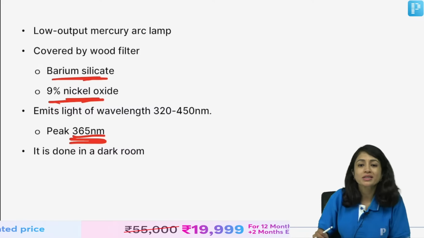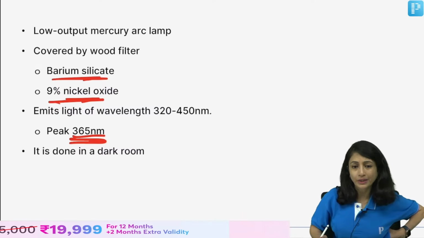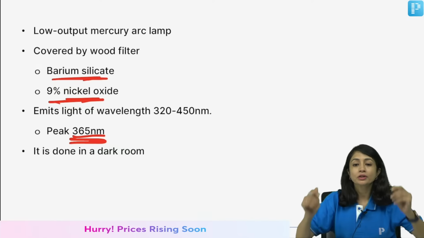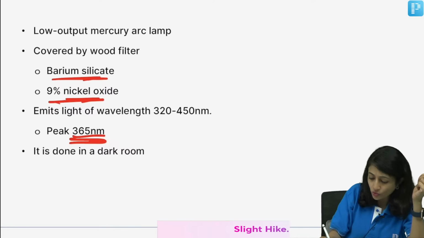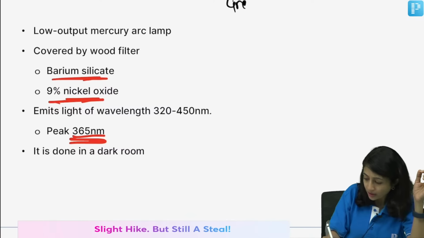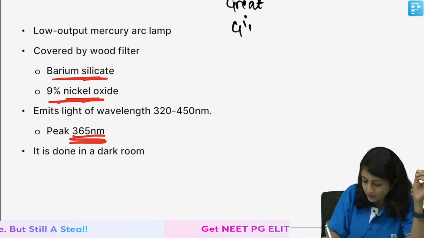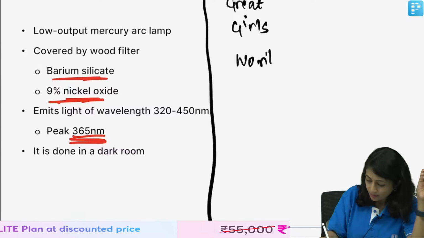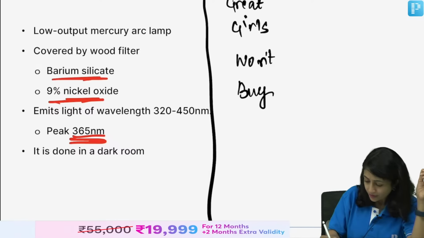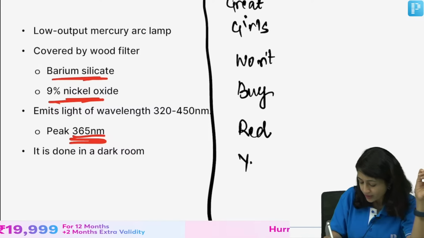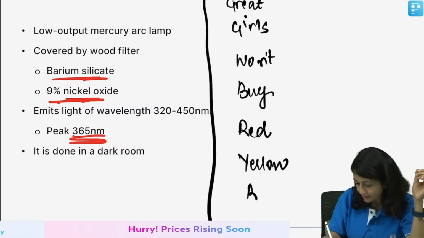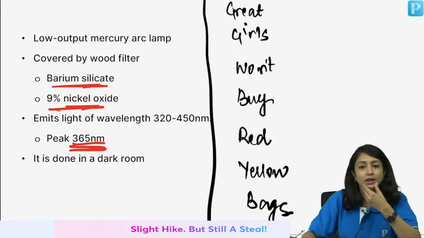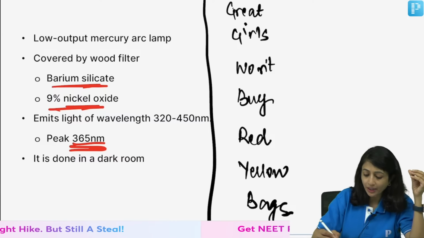Someone wanted me to discuss the kit. So, I will quickly, briefly tell you. I do not have the image here, but there is a mnemonic that I usually use to remember this. Great girls won't buy red, yellow bags. So, if you remember this mnemonic, most of it can get covered. Great girls won't buy red, yellow bags.